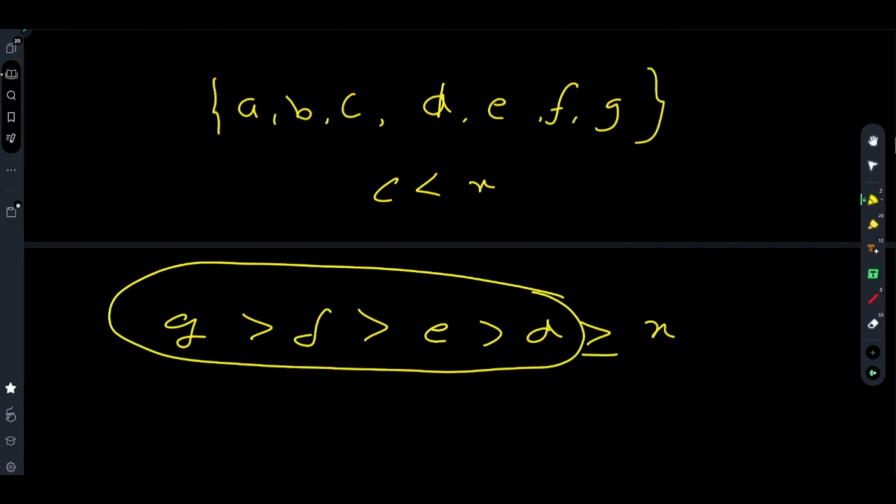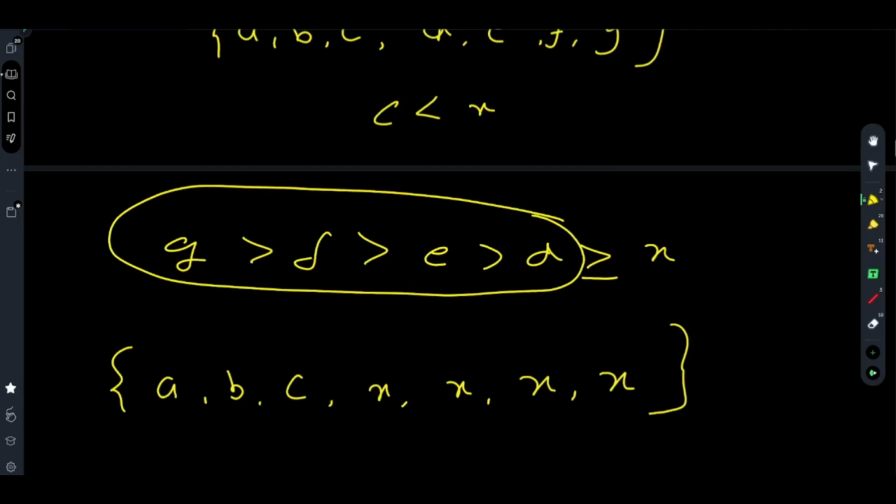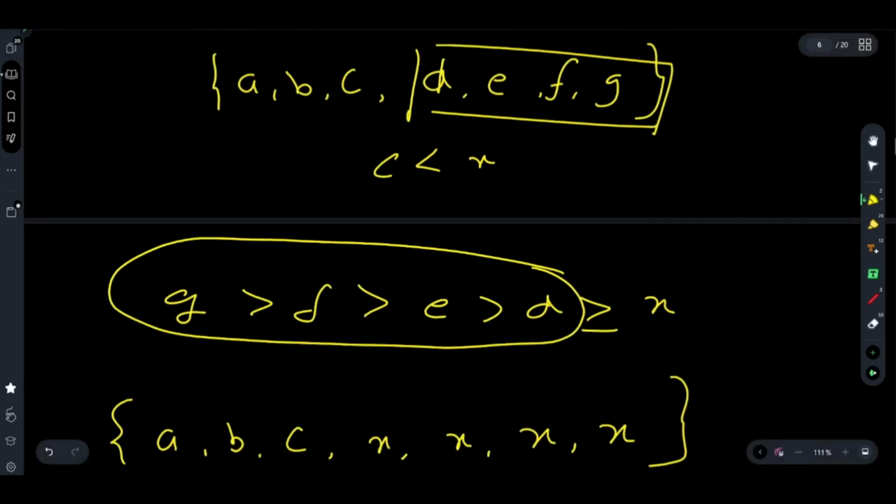Now, what is the first possible array that can be made? A very possible array that can be created is A, B, C, X, X, X, X. You make all these 4 elements X. Now, why will this be the optimal one? Because you see, you can make it above them.